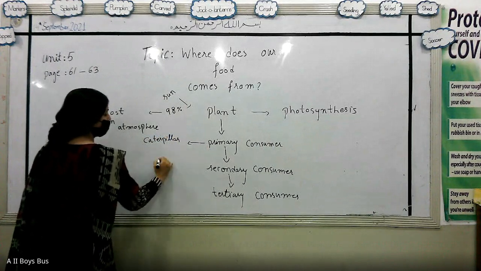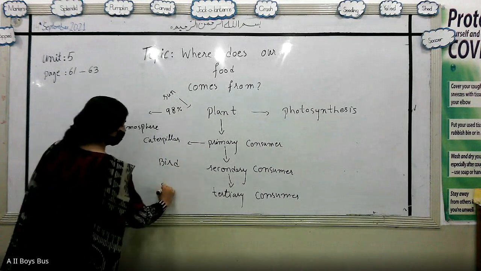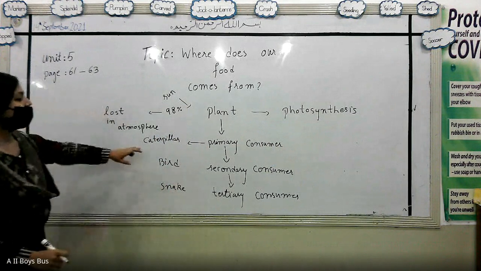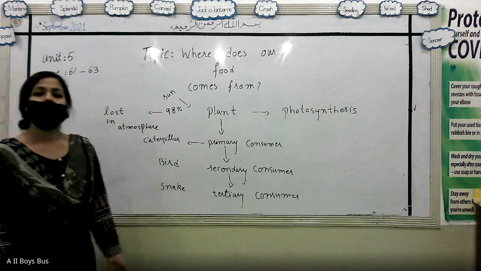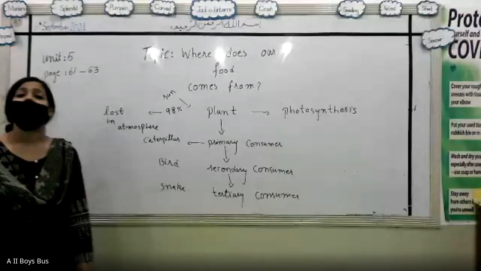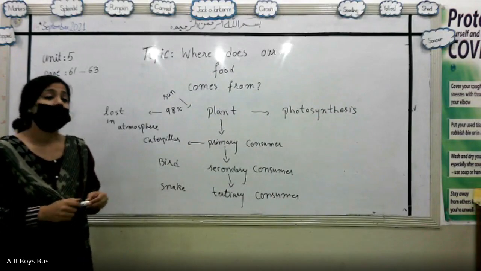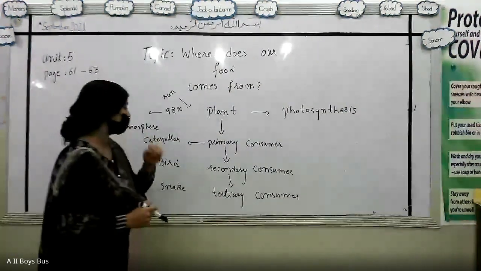Caterpillar is eaten by a bird, and a bird is eaten by a snake. So every living organism is dependent on another organism for its food, for its survival. And why do we need food? We need food for the energy that would be carried on for different life processes.